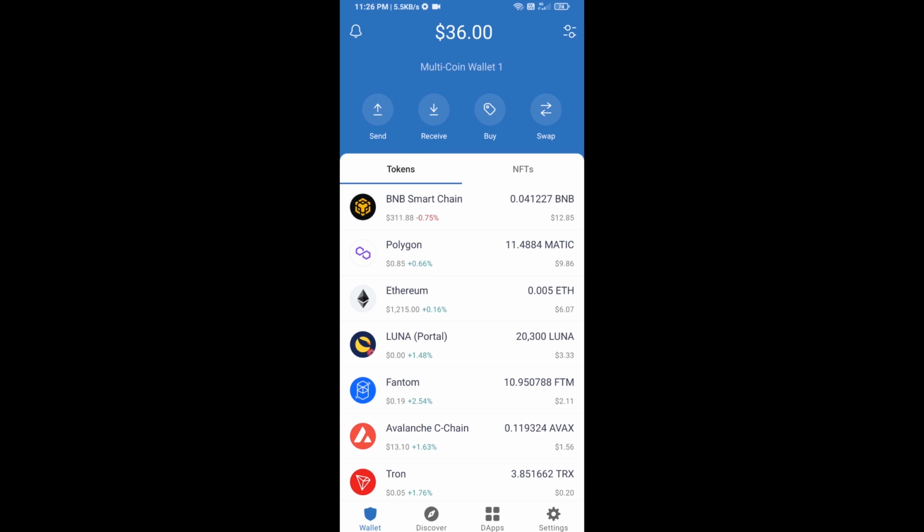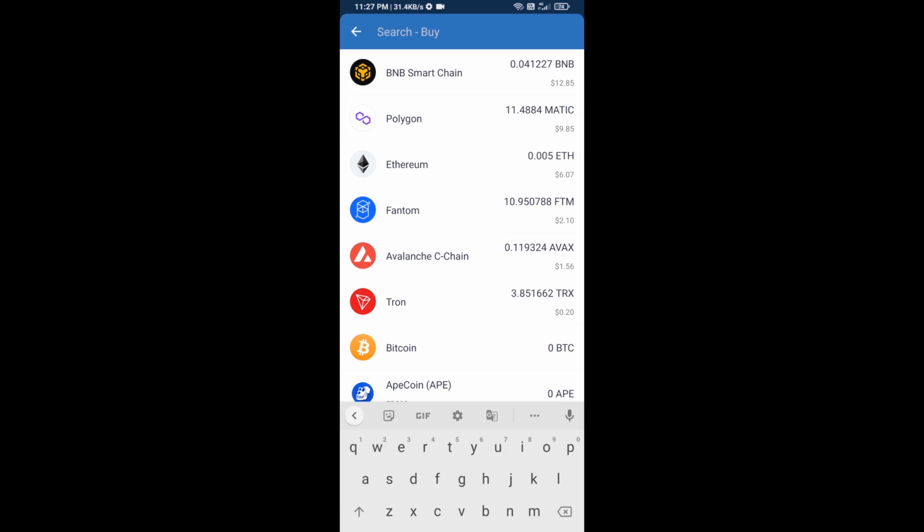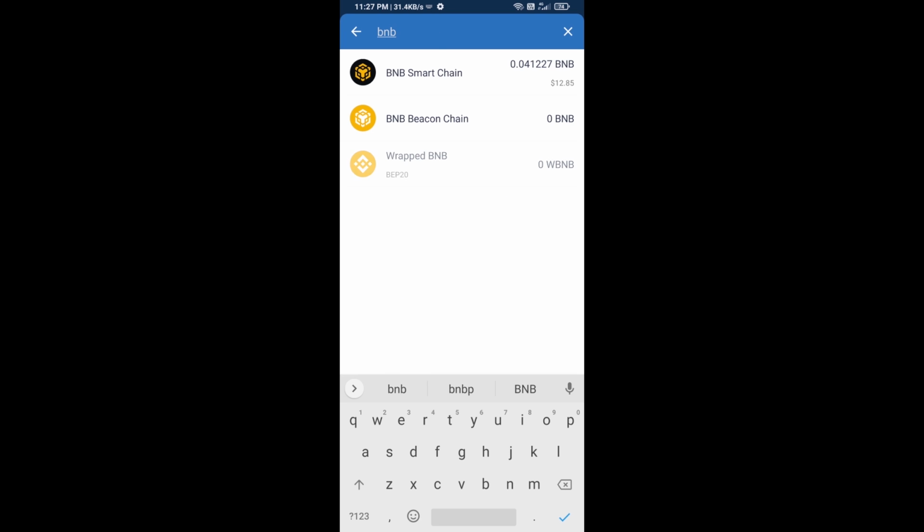Hello guys, today I am going to tell you how to buy BIBI token on Trust Wallet using PancakeSwap exchange. Firstly, you will buy BNB Smart Chain. Click on the buy button and here you will search BNB. Then open BNB Smart Chain.